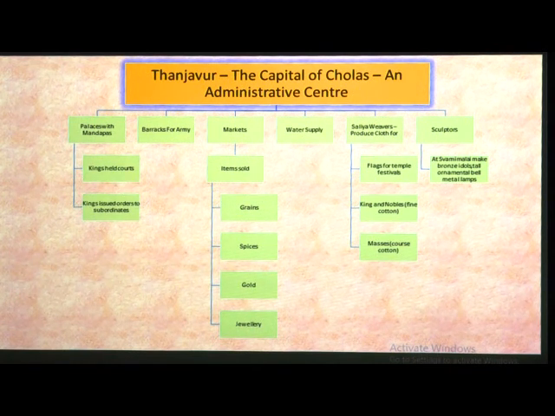Now, sculptors at Swamimalai make bronze idols and tall ornamental bell metal lamps. Bell metal lamps: when this metal is hit, a bell-like sound is produced. So it is called bell metal.